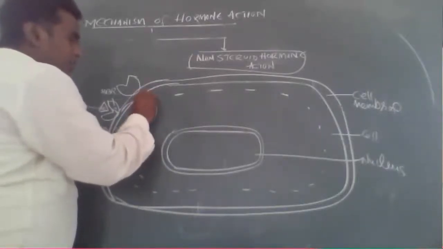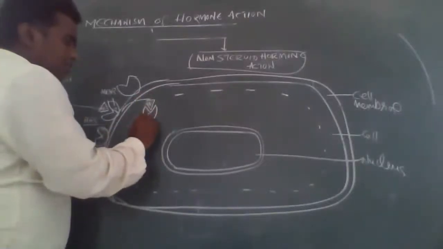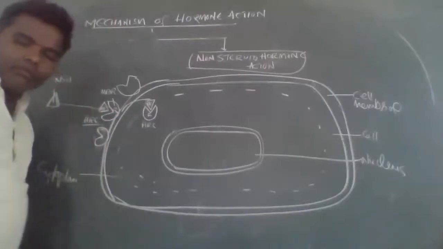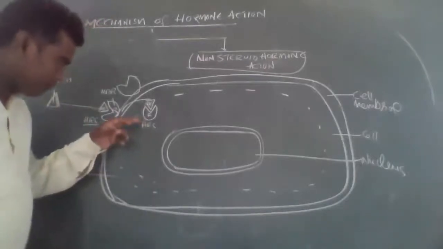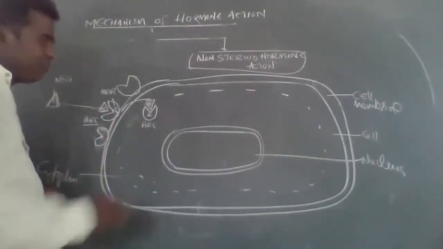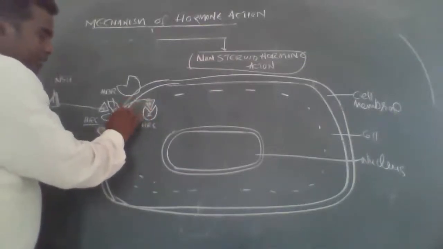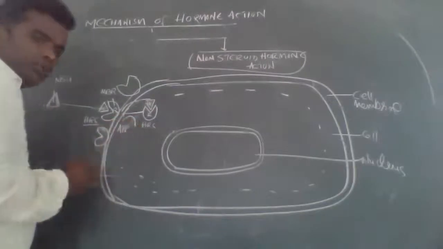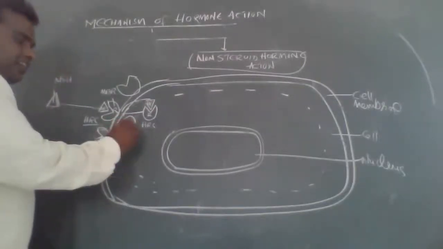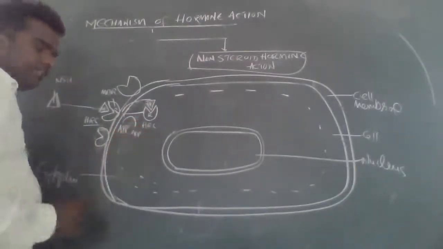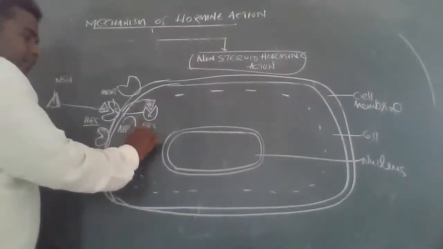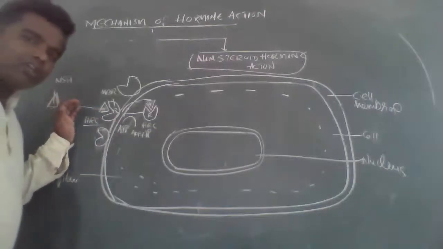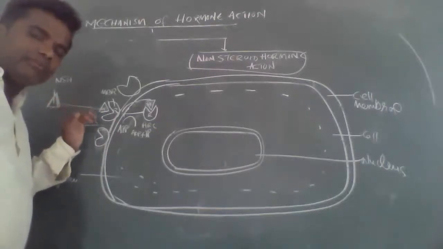In that condition, from the membrane, this hormone receptor complex enters into the cytoplasm. Here, what is required?